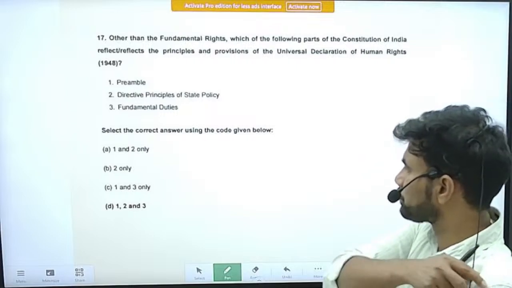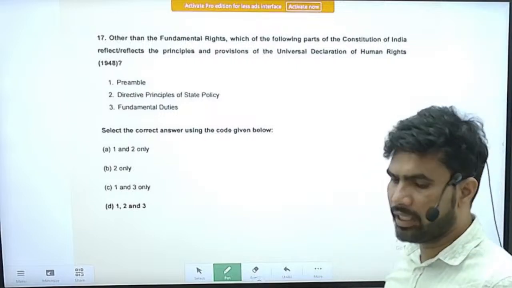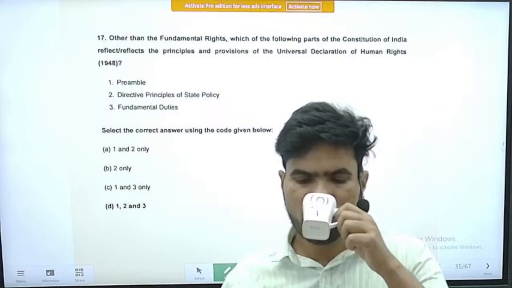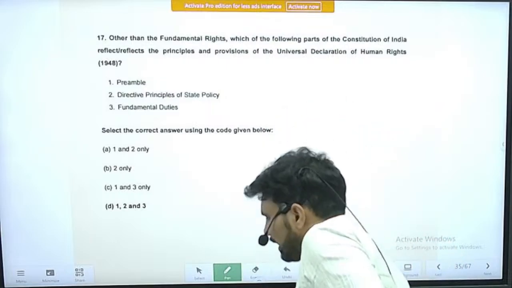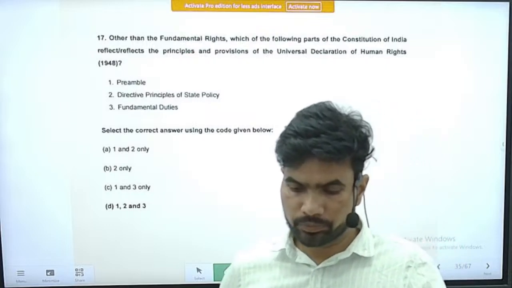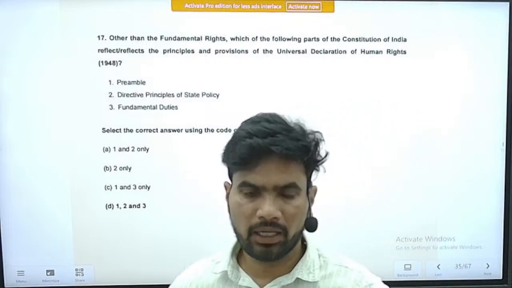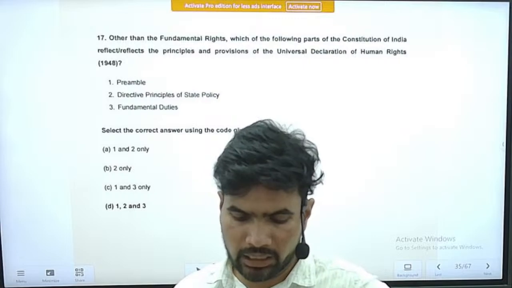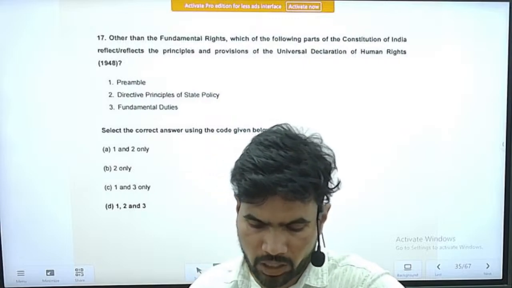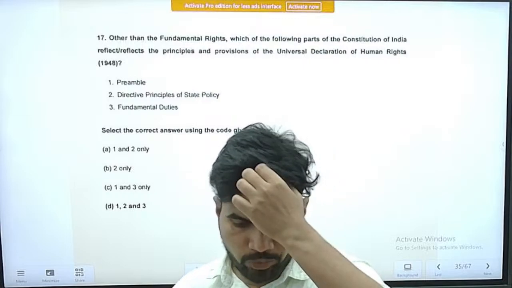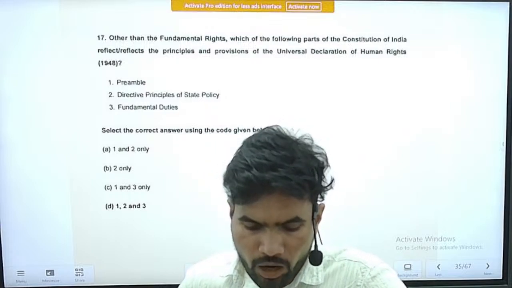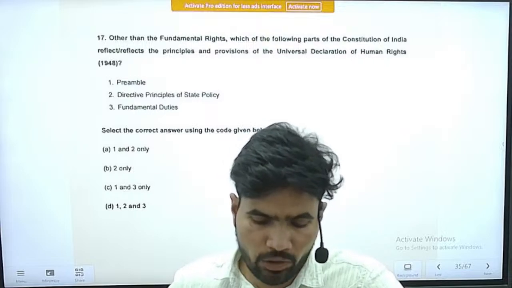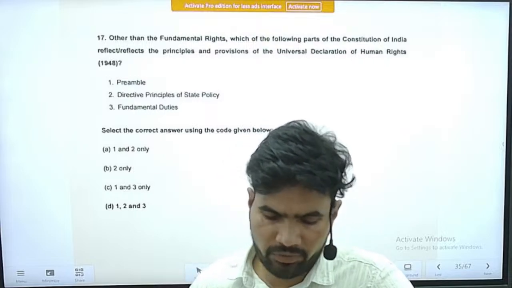Next question, question number 17. Right. The question is, other than the fundamental rights, which of the following parts of the Constitution of India reflect the principles and provisions of the Universal Declaration of Human Rights of 1948?